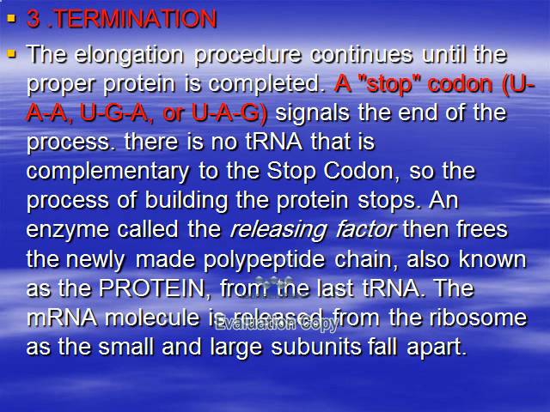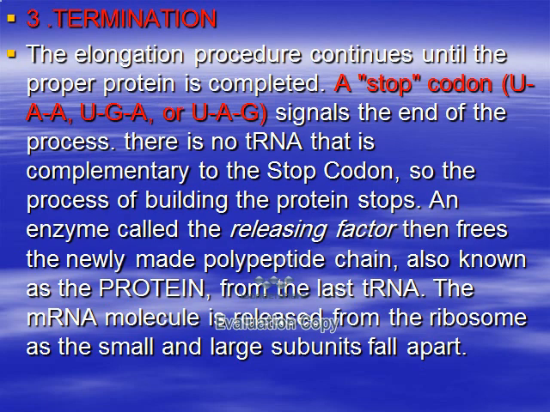What is meant by a stop codon? The three codons UAA, UGA, or UAG signal the end of the process, because there is no tRNA that is complementary to the stop codon, so the process of building the protein is stopped. This is called a stop codon because there is no amino acid for this code.